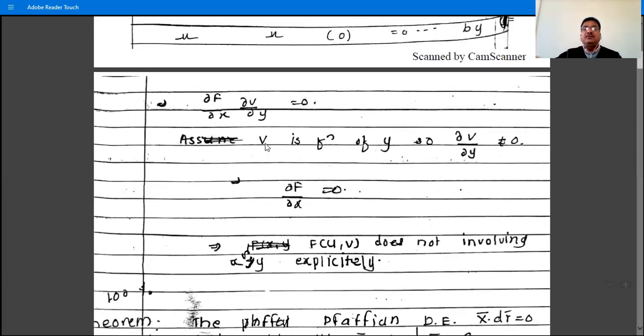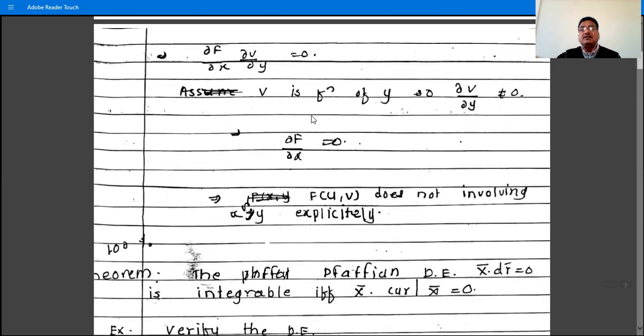And v is a function of y, so ∂v/∂y is not equal to 0. V is a function of y, and so ∂v/∂x is not equal to 0, because w and v both are functions of x and y, and therefore this equation implies ∂f/∂x is equal to 0, because ∂f/∂x into ∂v/∂y is 0, means one of them is 0. This is not equal to 0, means ∂f/∂x is 0, and means the derivative of f with respect to x is 0, means f is not a function of x.